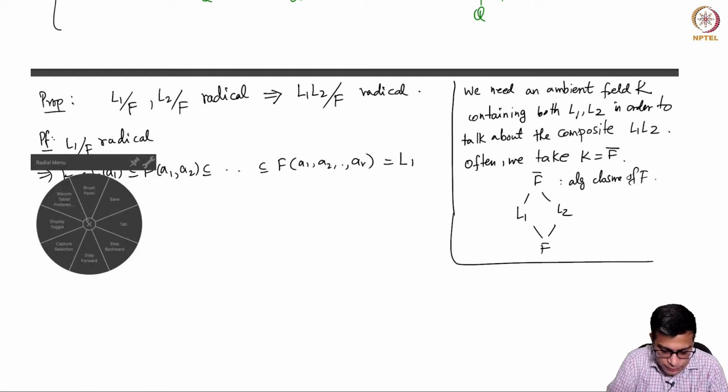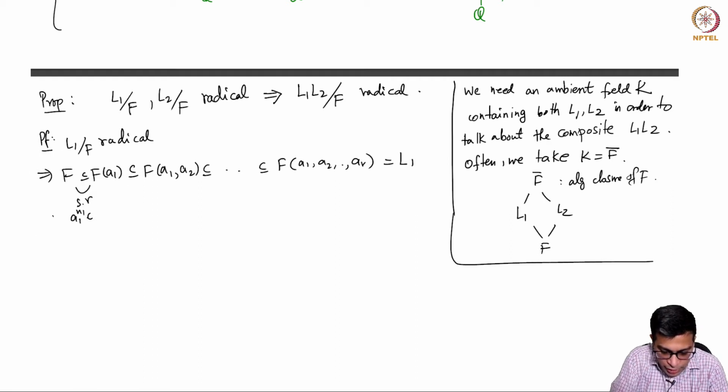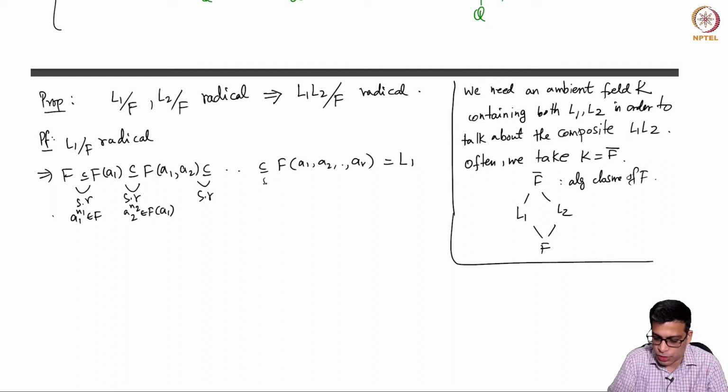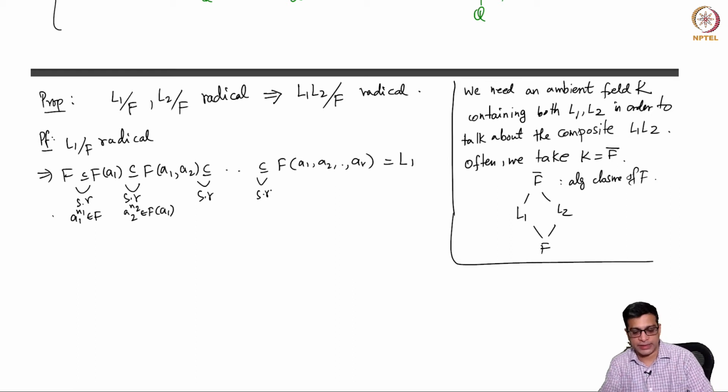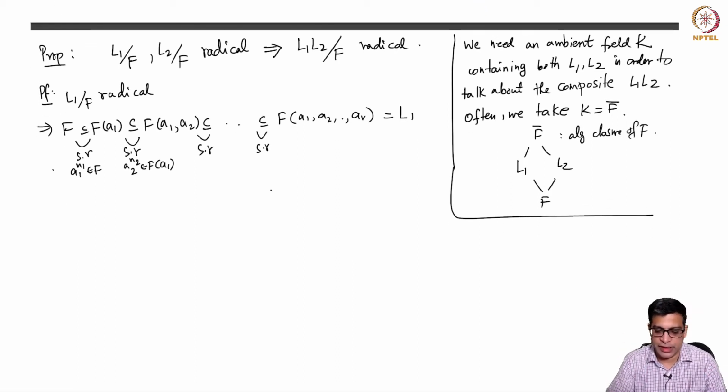That means A1 to the power N1 is in F. This is also simple radical. That means A2 to the power N2 is in F(A1). So this was something that we called F1 earlier, this we called F2, this we called FR. But I don't want to introduce that kind of notation now. I want to keep track of these radical elements that we attach in this tower. So we have a series of simple radical extensions ending with L1.